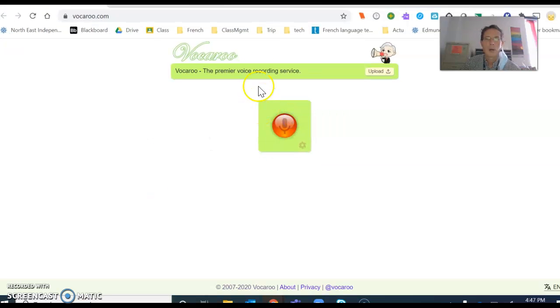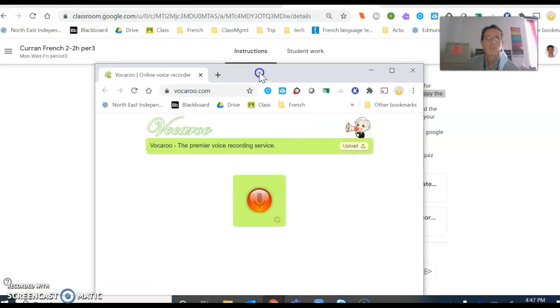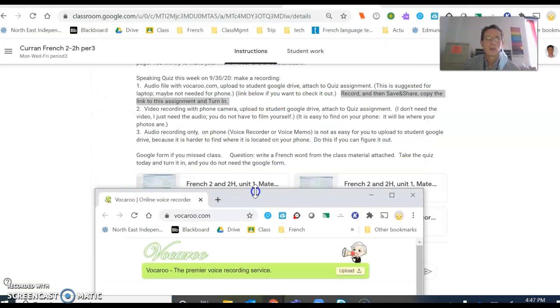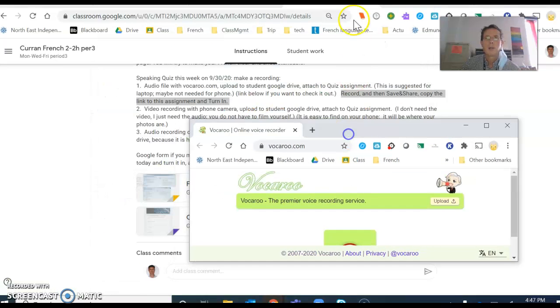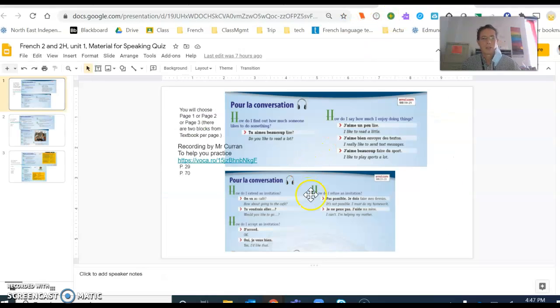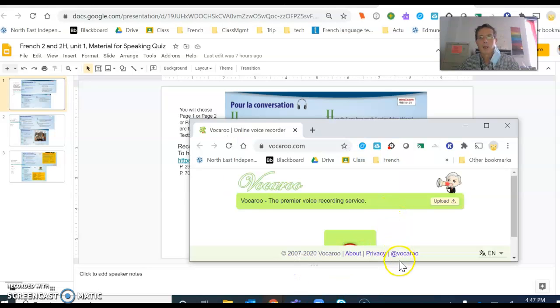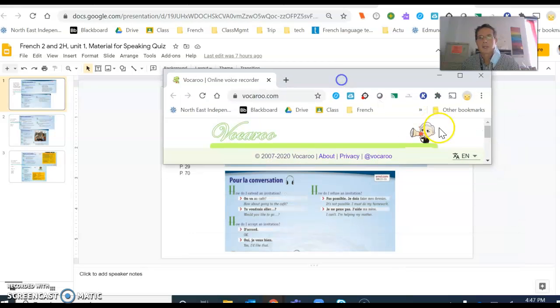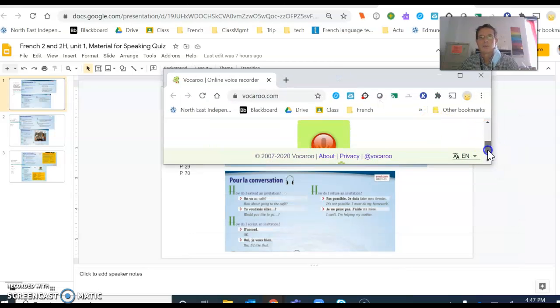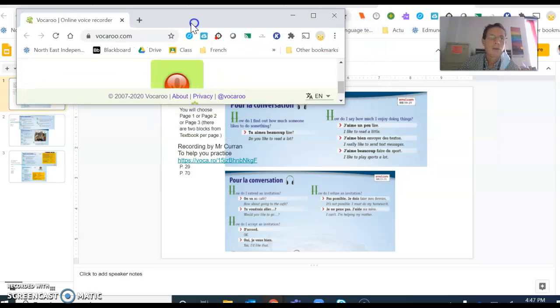Je le rends plus petit. I make it smaller. Je vais ici. Voilà. Pardon. And allons-y. Let's go make the recording. Here's my recording button. Here is Vocaroo, my recording button.